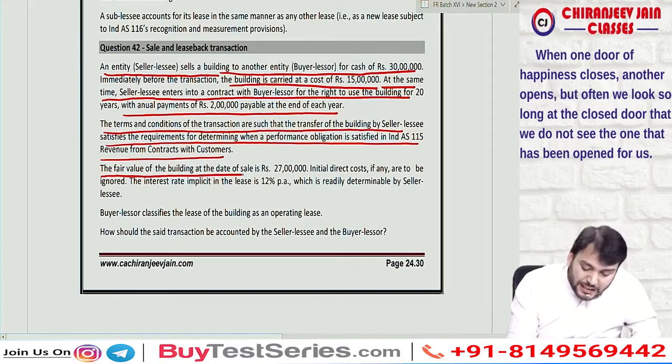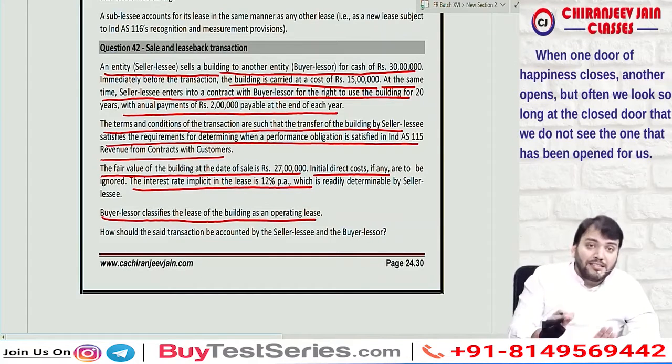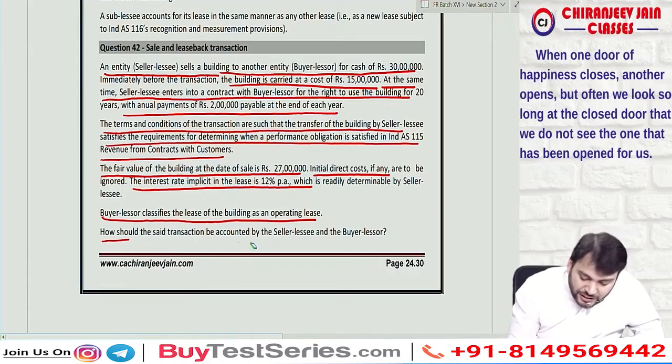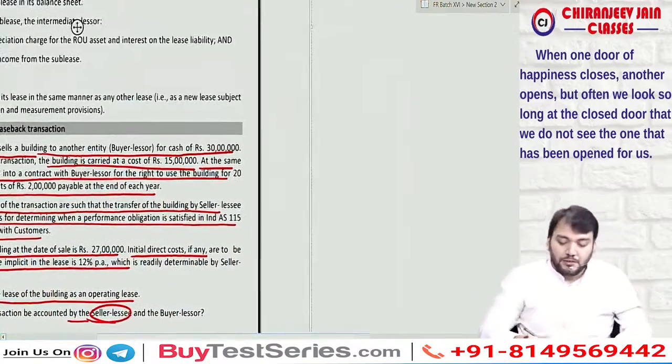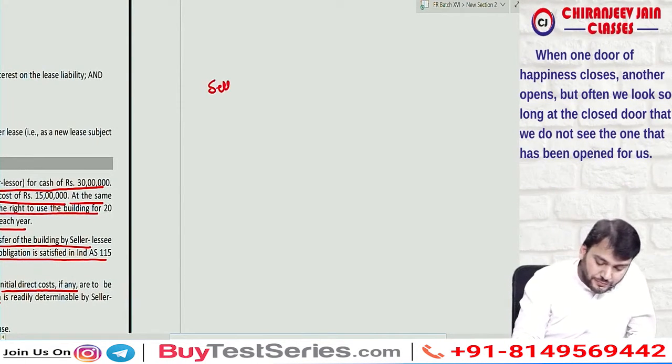The fair value of the building is 27 lakh. Initial direct costs are ignored. The interest rate implicit in the transaction is 12%. The buyer or lessor classifies the lease as an operating lease. How should the said transaction be accounted for in the books of seller and in the books of buyer? So let us first take the seller.